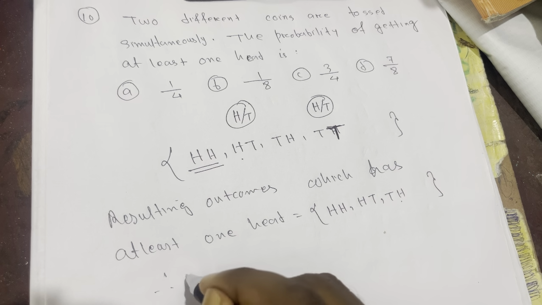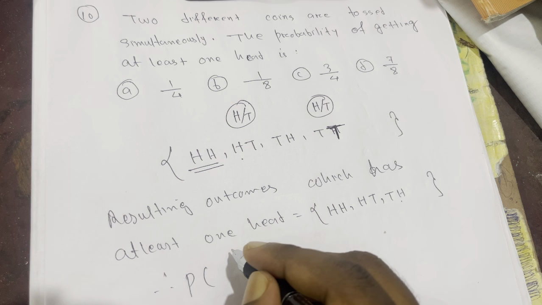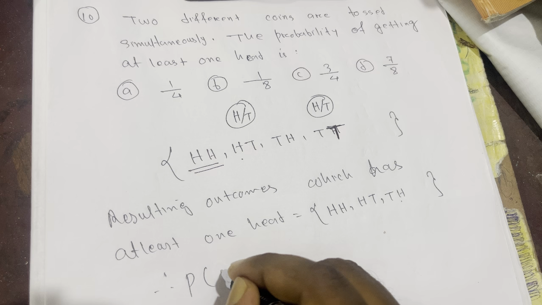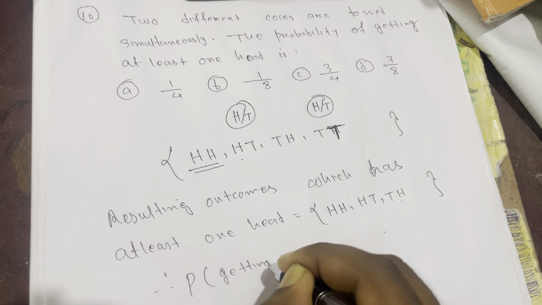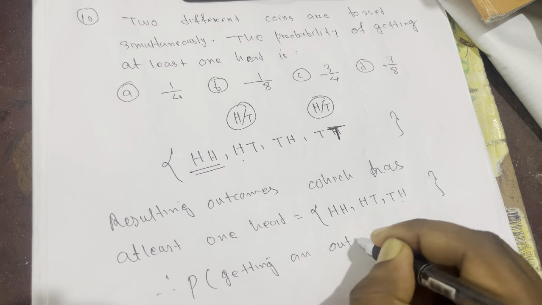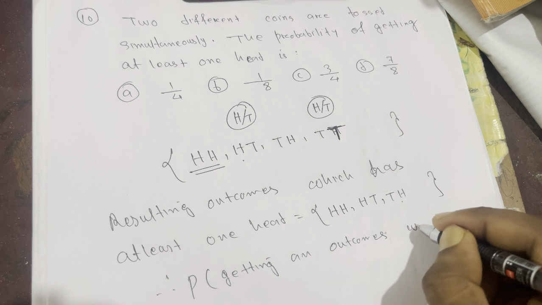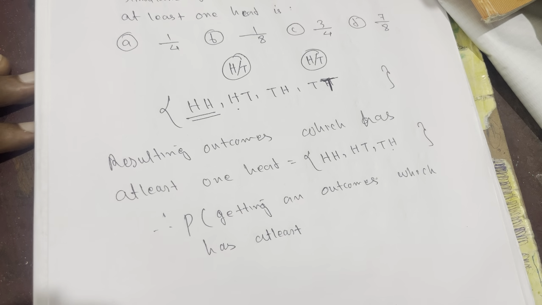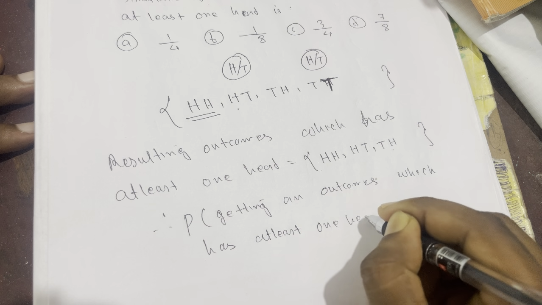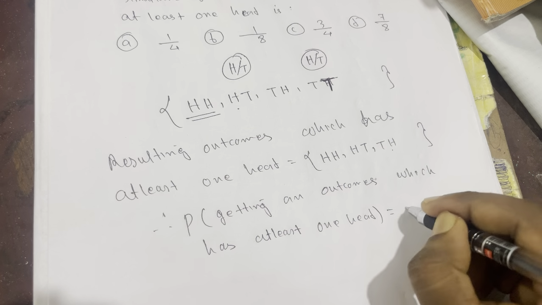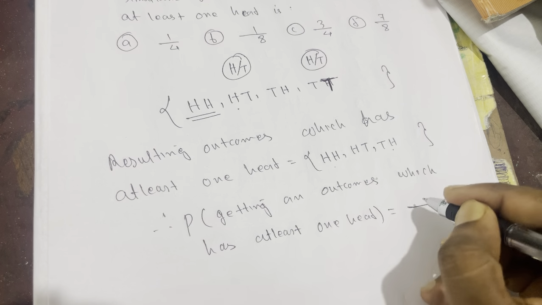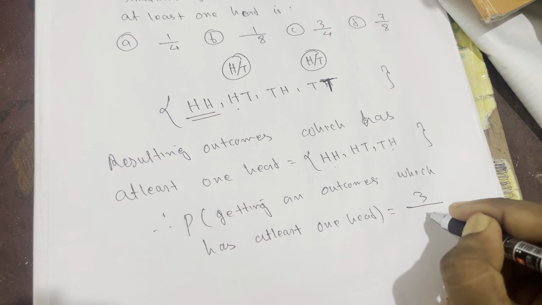So that's why the probability of getting an outcome which has at least one head is equal to, so how many outcomes did you get? Total resulting outcomes we got 3, so 3 out of 4, so 3 by 4.